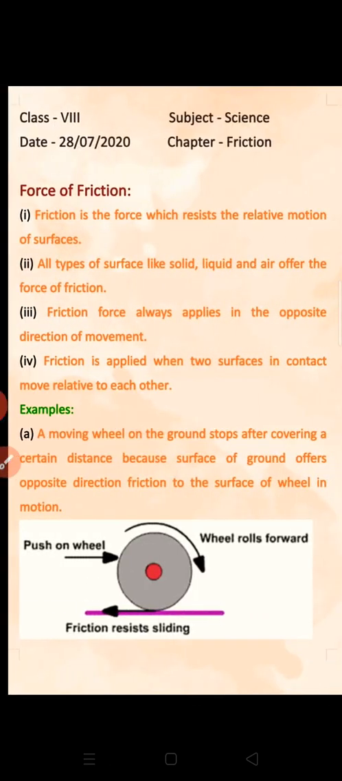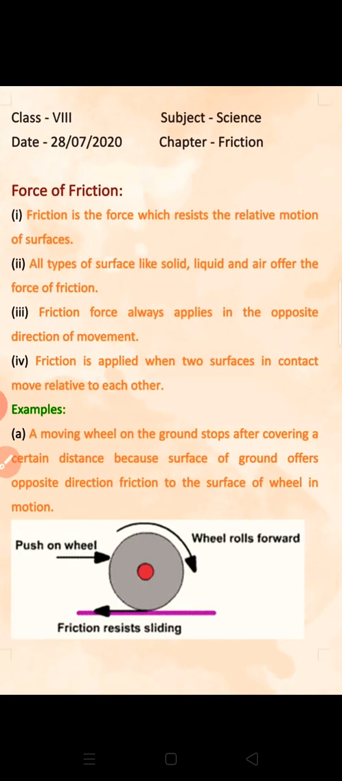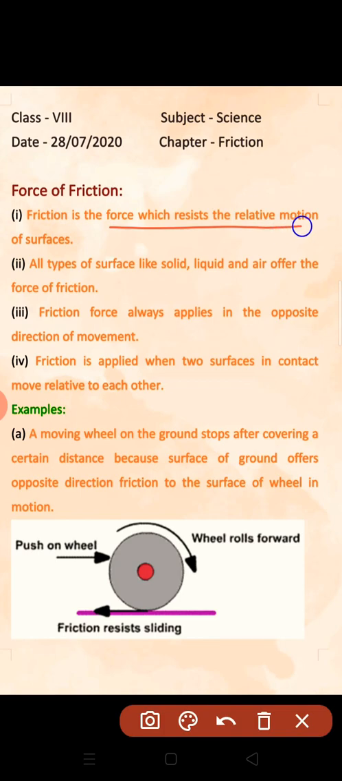Good morning students. Today we are going to start a new chapter, that is friction. Okay, and the topic is force of friction. All right, first we will learn about frictional force, or what is force of friction. So here we go. See, friction is the force which resists the relative motion of surfaces.